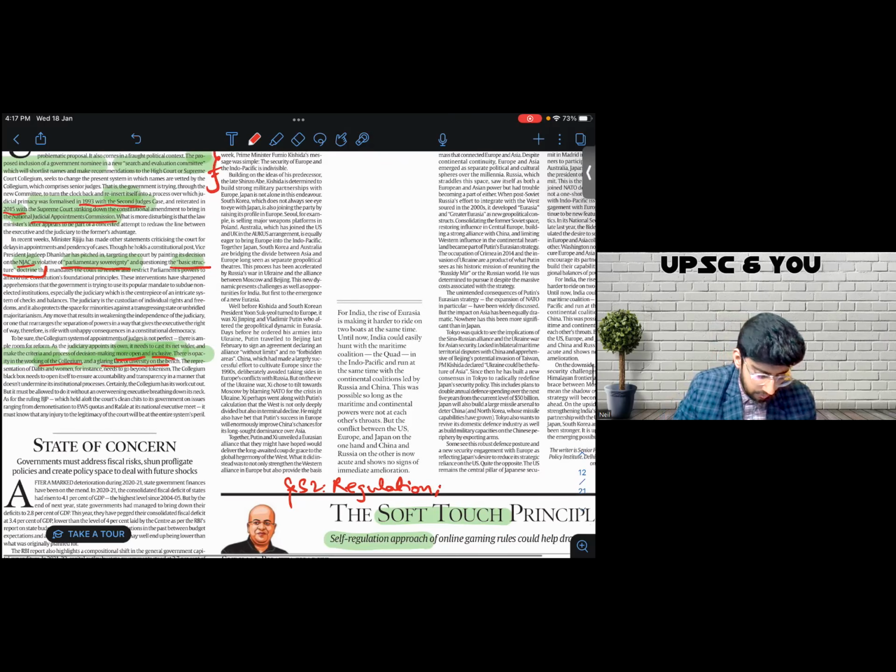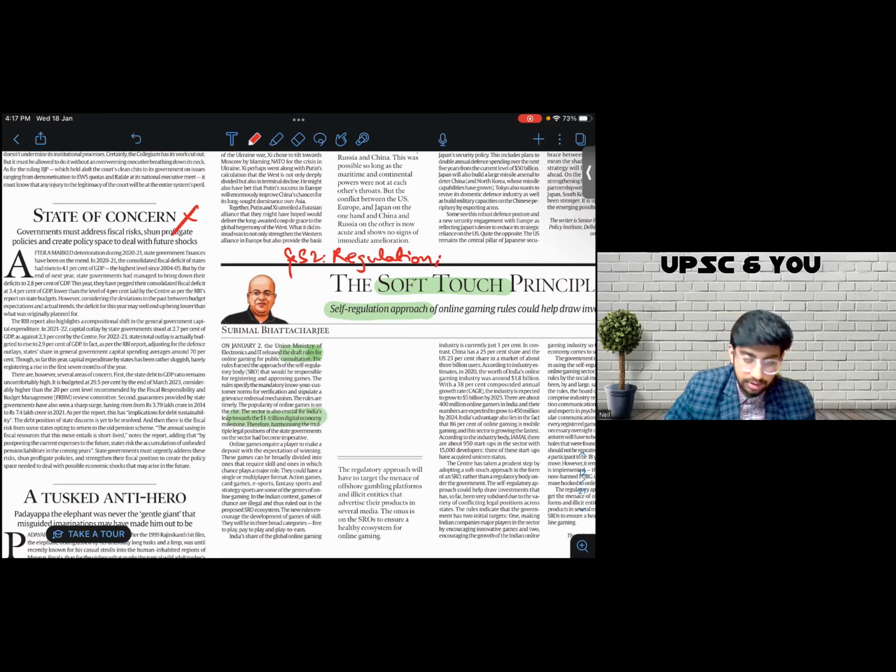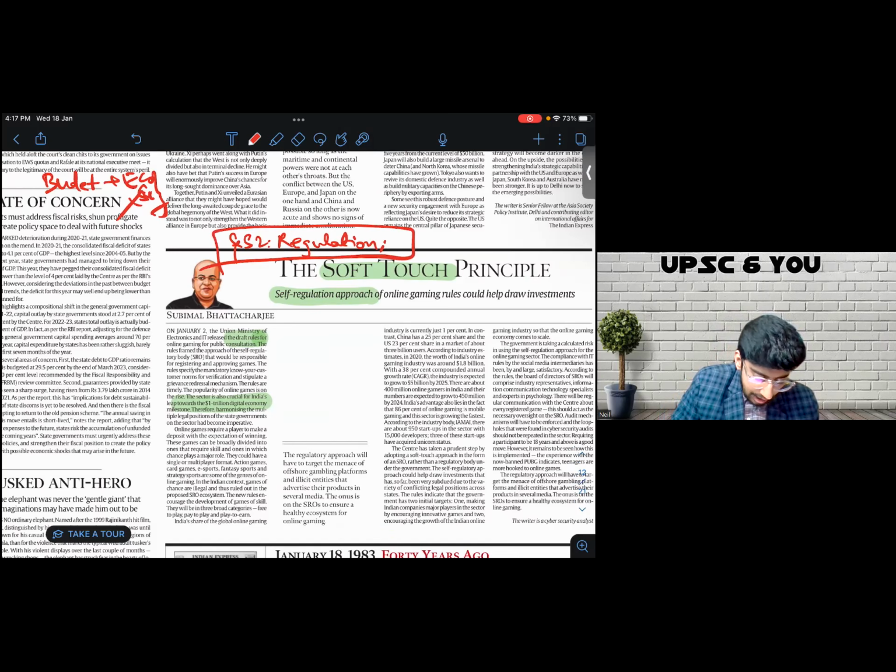And that is it. Again, not relevant because data related to economy keeps on changing. I just rely on data in budget plus economic survey as far as economy is concerned. Then again, this article speaks specifically about the draft rules for online gaming for public consultation. For one, it is not really important because these are draft rules. So these are not actual rules that have been framed until now. So don't pay much attention to it, but I'll just find out information which I can use as fodder in regulatory body topics at large.